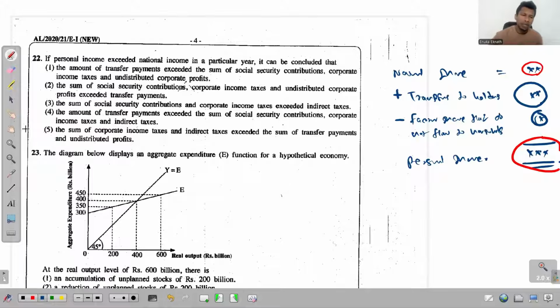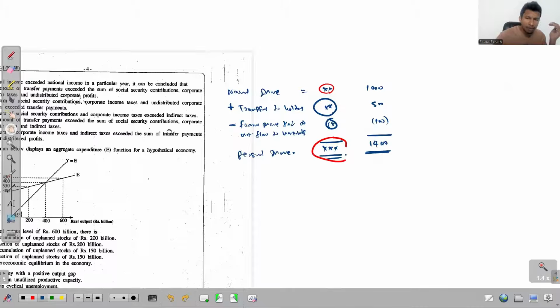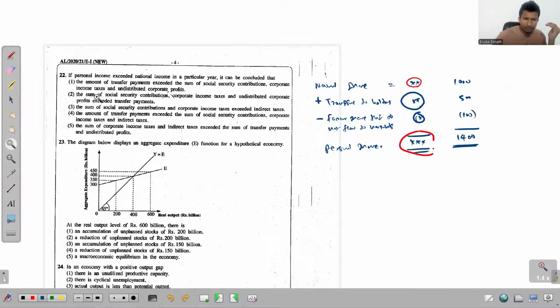That is what must happen, then the story works. Now if we put some values as in an exam, if this is just 1000, and you add 500 and deduct 100, the output will be 1400. So personal income is greater than the national income. And why is that? Because, as I mentioned earlier, the added value is greater than the subtracted value. That is the only thing that can happen. So let's read and see what the answer is.